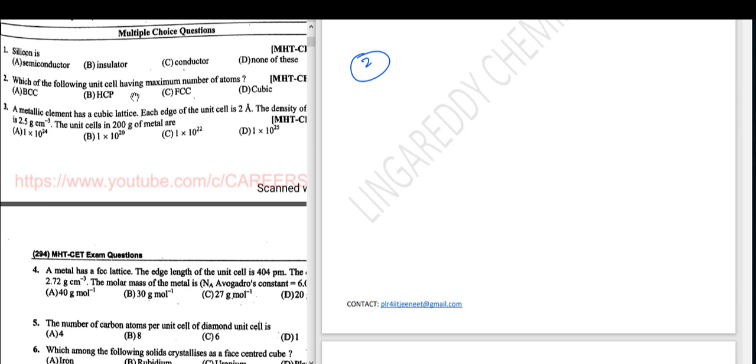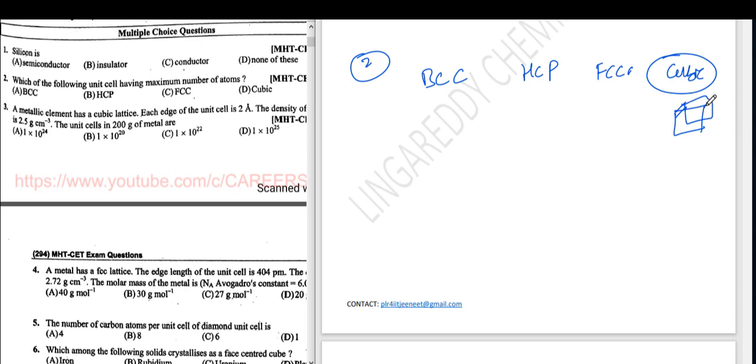Which of the following unit cell having maximum number of atoms? Maximum number of atoms. See, the first one is BCC, HCP, FCC, then cubic. See, in the cubic, just it is cube, so it has only one atom.